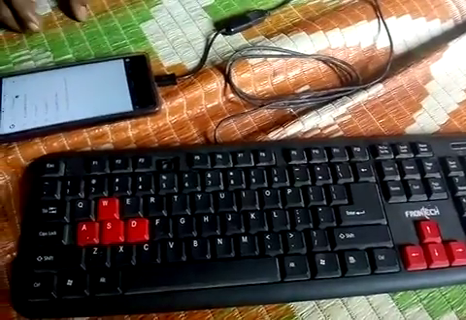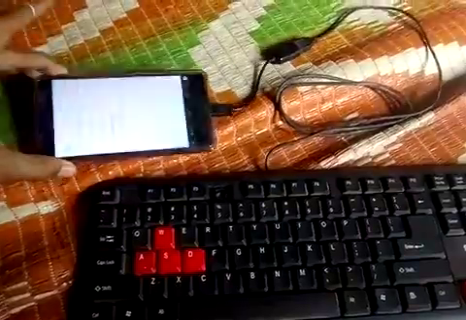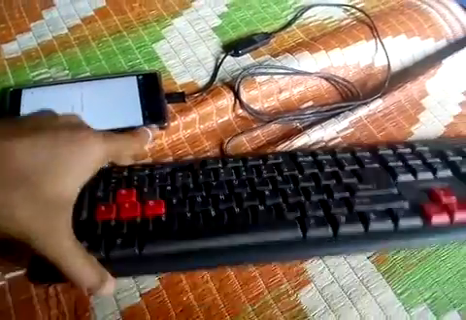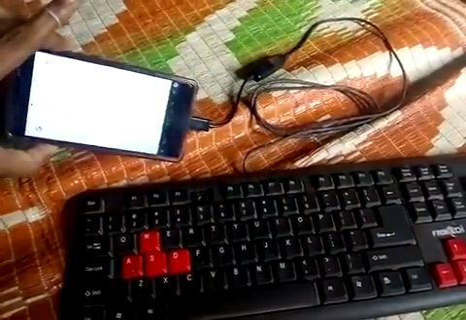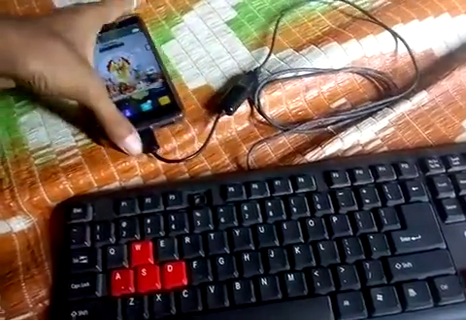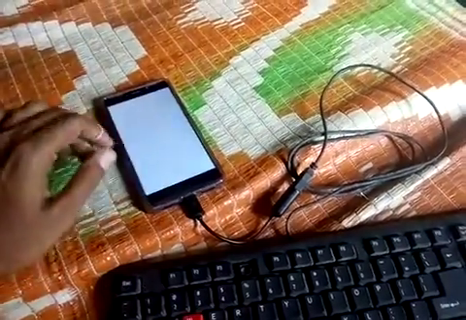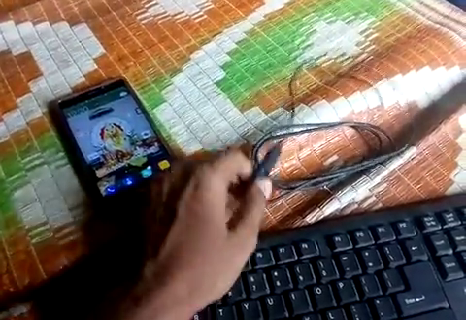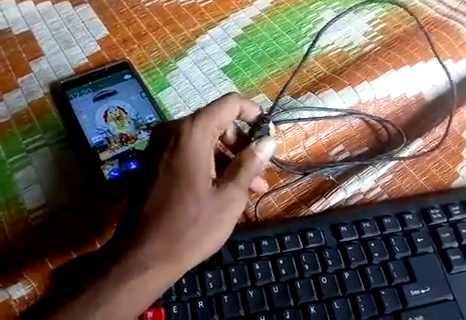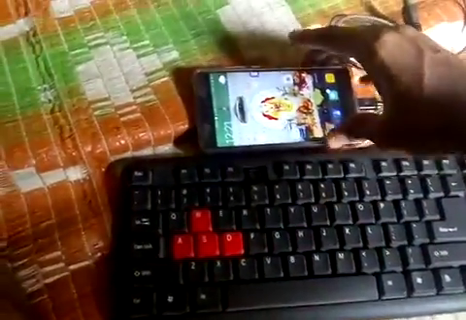Welcome to my video. Today I'm showing how to use a computer keypad as a virtual keypad in your mobile phone function. So I will show you. First, you require a data OTG cable and a smartphone that supports it. Then you connect this type of cable. After that, you can see I am taking a screenshot of my mobile phone.